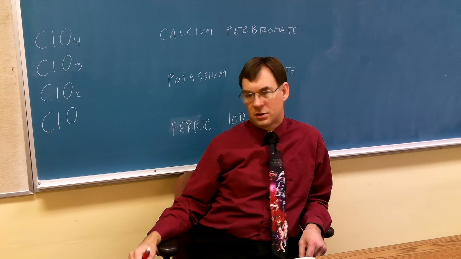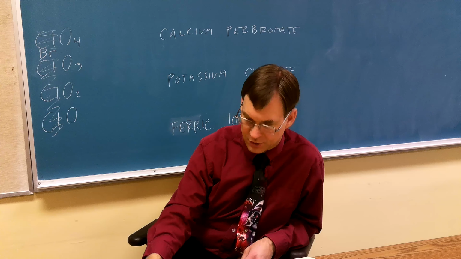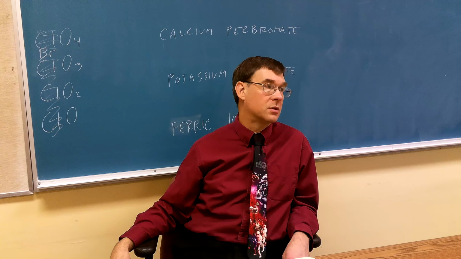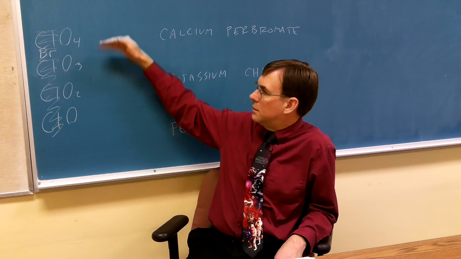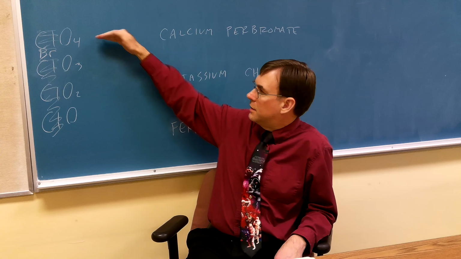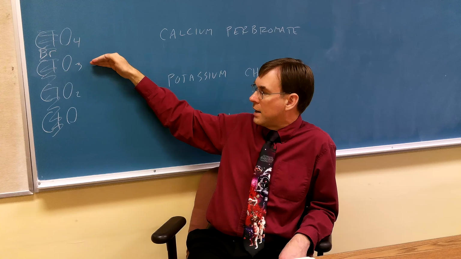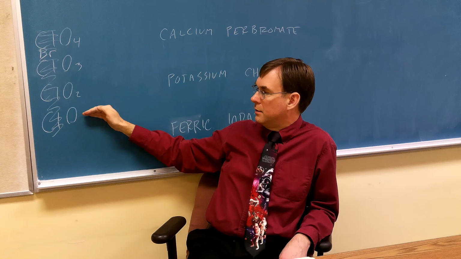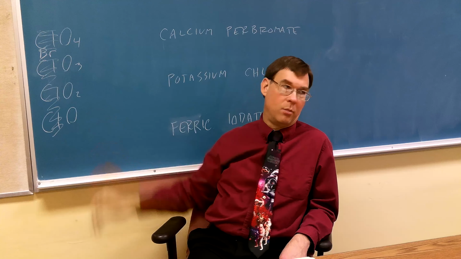So can anybody name me another halogen? Bromine. So it is now considered by the authors of this book to be fair play to replace chlorine with any other halogen and just expect you to know the names. This would be bromate, regular bromate, bromite, hypobromite. Okay. Anybody have a periodic table handy? Name me another halogen.